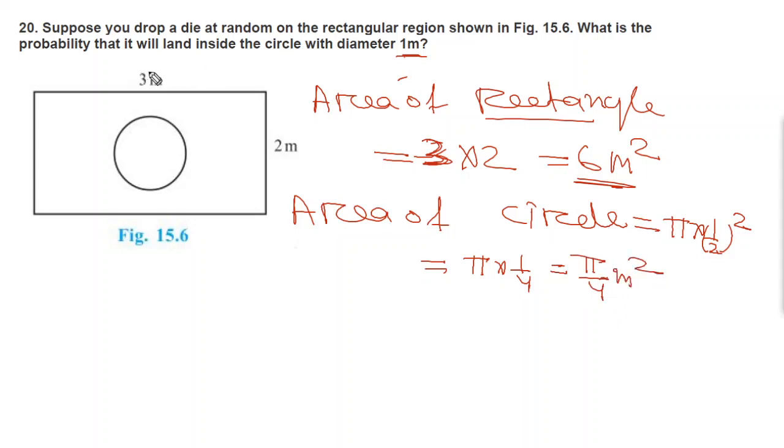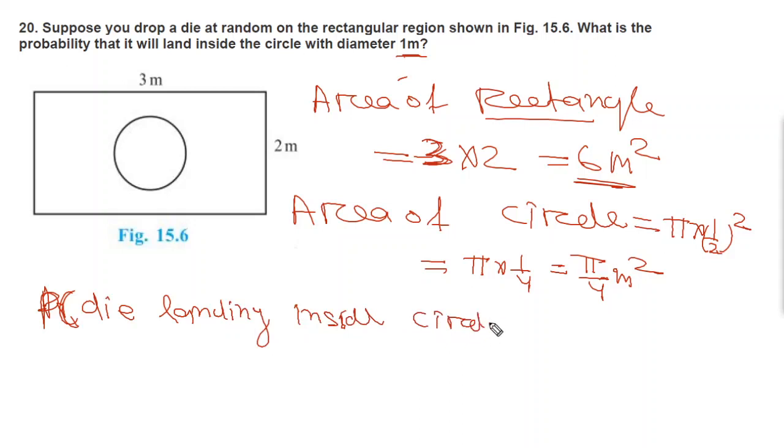Then what do we have to find? The probability that the die will land inside the circle. So you can write the probability of the die landing inside the circle will be equal to the area of the circle divided by the total area of the rectangle.